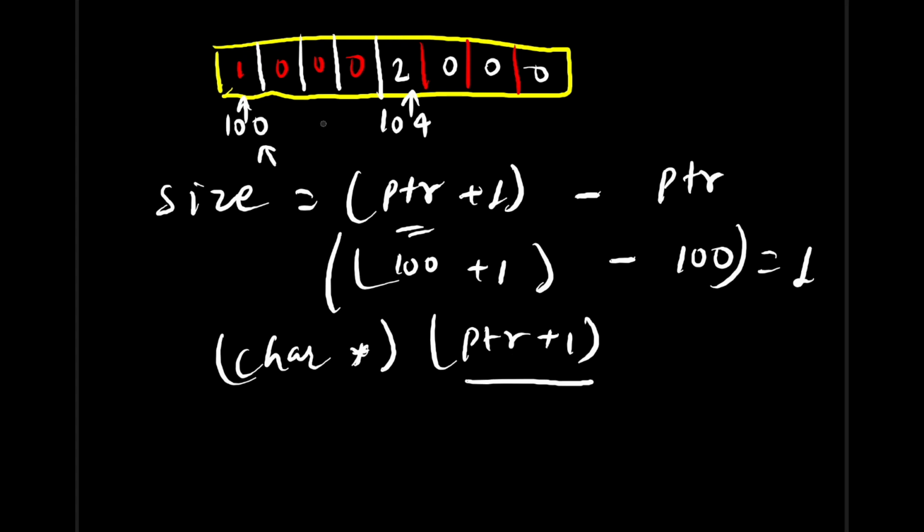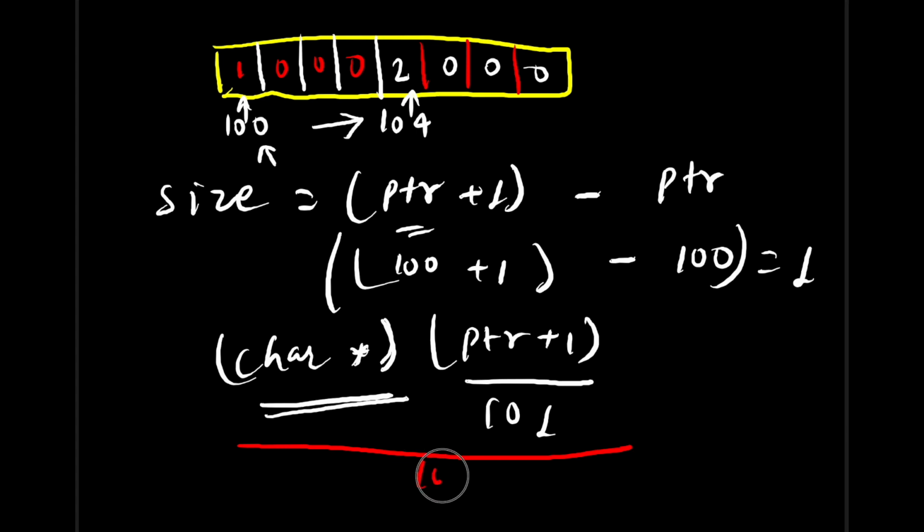Means now it is 104 because we have used typecasting here. And what is it expecting here? It is expecting some pointer, not a value. You don't think it will come 101. It will not come. It needs a pointer, right? So now this complete thing will give you the value of 104. You can try this. This will give you 104, and when you subtract it with 100, you will get the value of 4. That's what you were expecting.